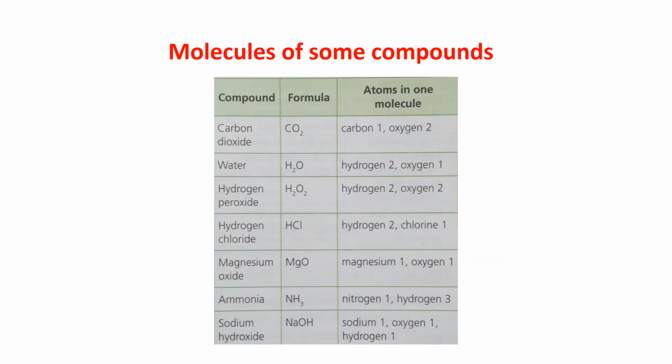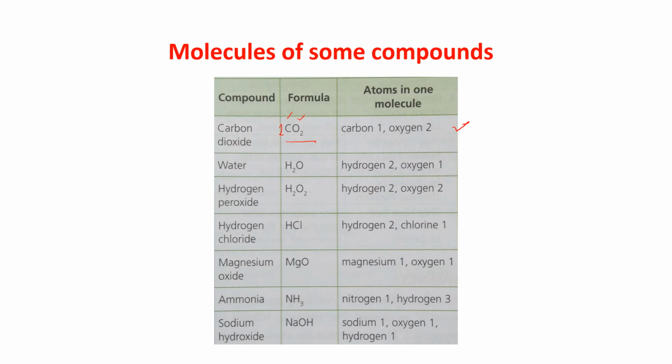See, these are molecules of some compounds. The compound is carbon dioxide. The formula is CO2. Atoms in one molecule: this is one molecule because nothing is given, that means one CO2, one molecule. What are the atoms present? 1 atom of carbon and 2 atoms of oxygen. C, 1 atom of carbon and 2 atoms of oxygen. Okay, 1 atom of carbon, 2 atoms of oxygen.